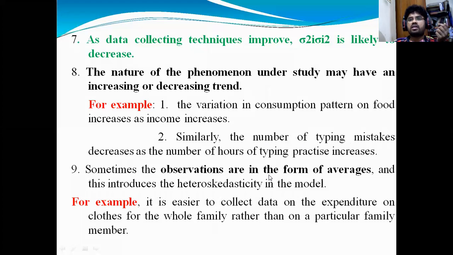Sometimes observations are in the form of averages. For example, to calculate expenditure on education, I may take an average month wise, or year wise. So when you are taking data as an average, you will get some heteroscedasticity problem.